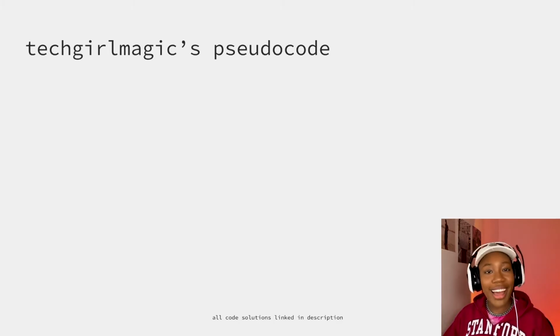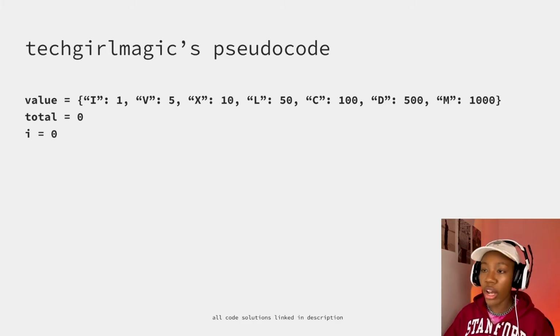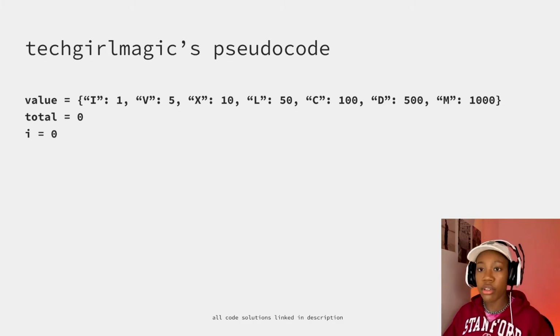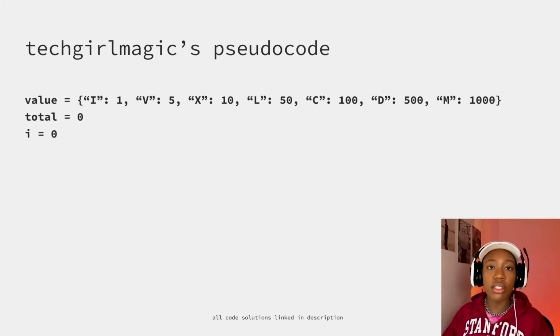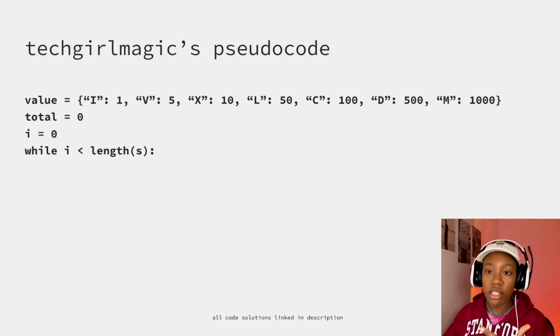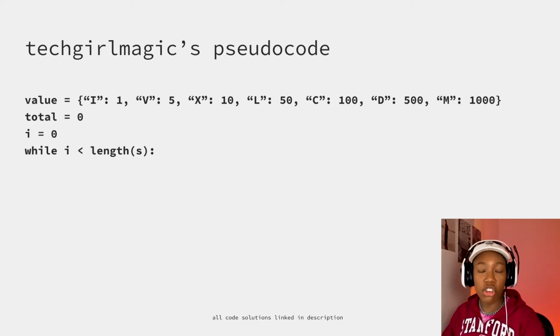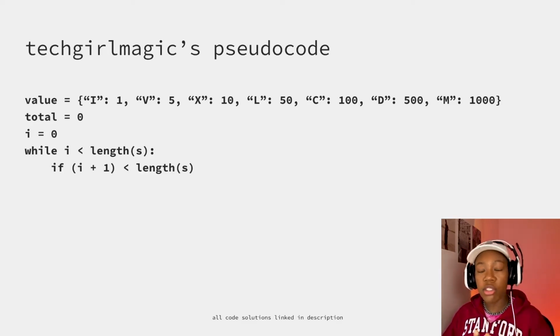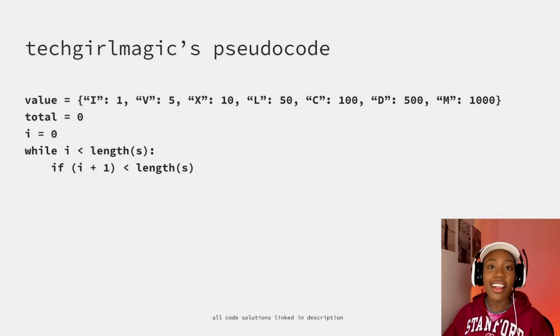So now with that out of the way, we will walk through the pseudocode here and explain it, and then keep going with the rest of our approaches and deeply understanding this problem. So first, we are going to establish our state. Right off the bat, for a lot of these problems, it's very important. Let's establish our value map. Let's establish total is equal to 0. Let's establish I, our pointer, is equal to 0. And from here, we'll say while I is less than the length of string, if I plus 1, this is kind of those I emojis that we had earlier.